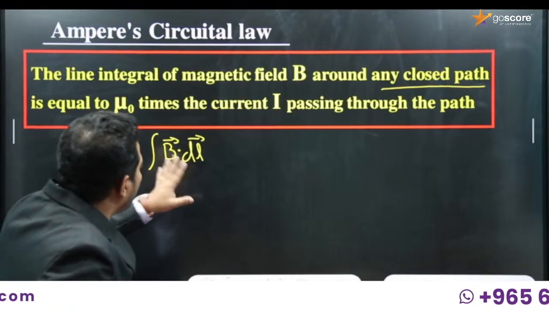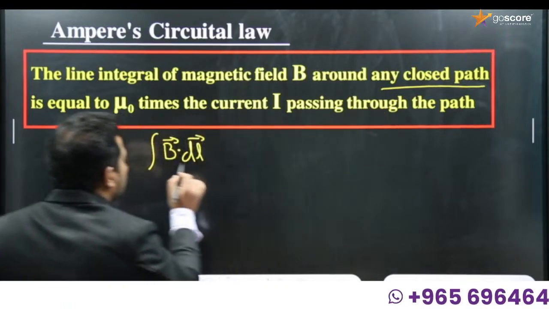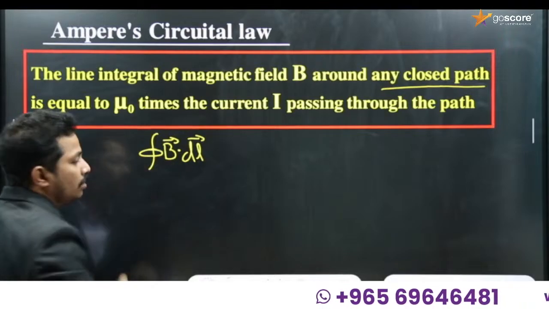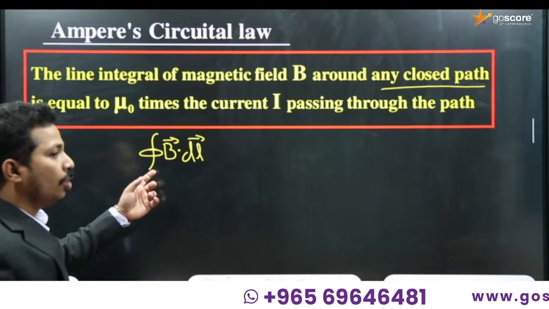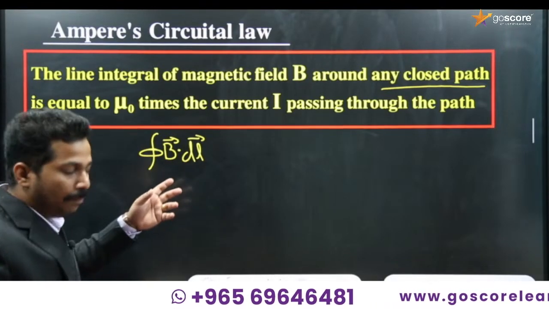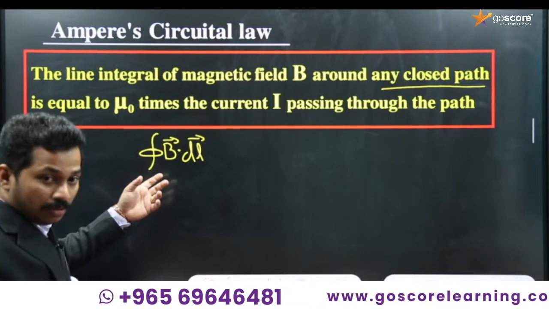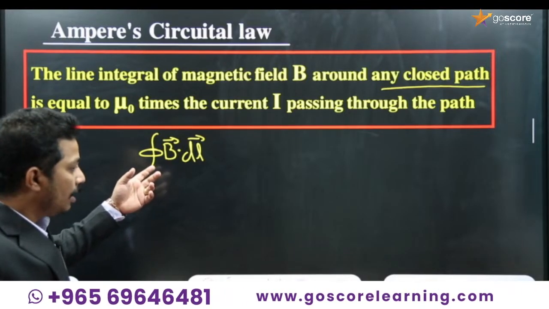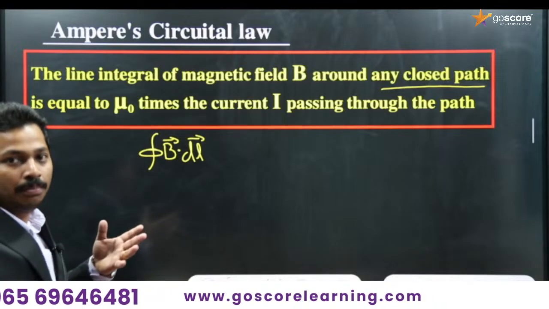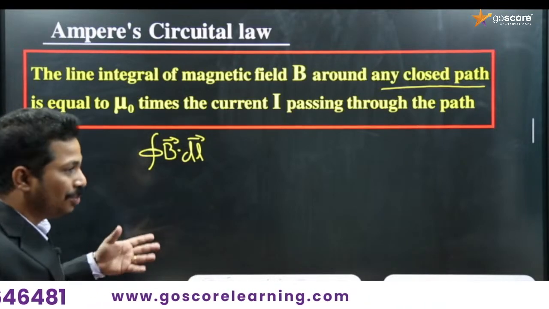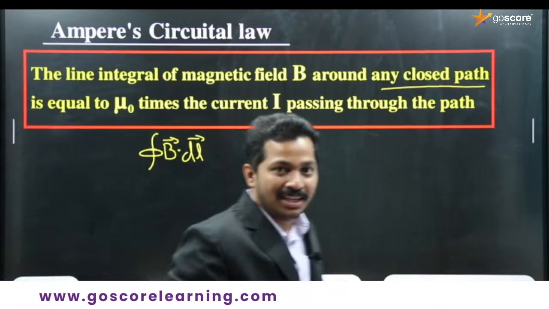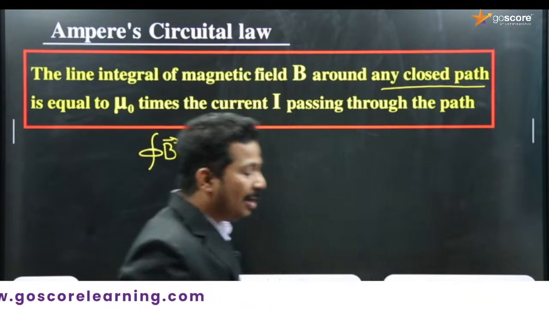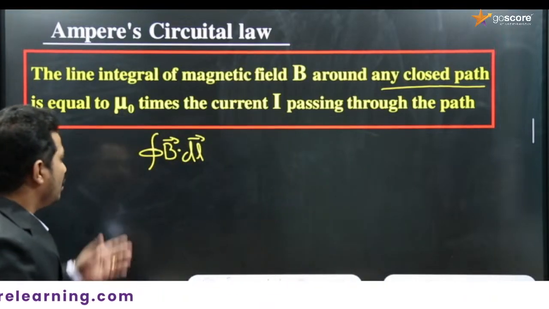Line integral of magnetic field around any closed path, so the integral should be closed. This is the closed integral of B dot dl. Some students from the PCB stream may get confused by this equation, but BCM students, who have maths as a subject, will be comfortable.